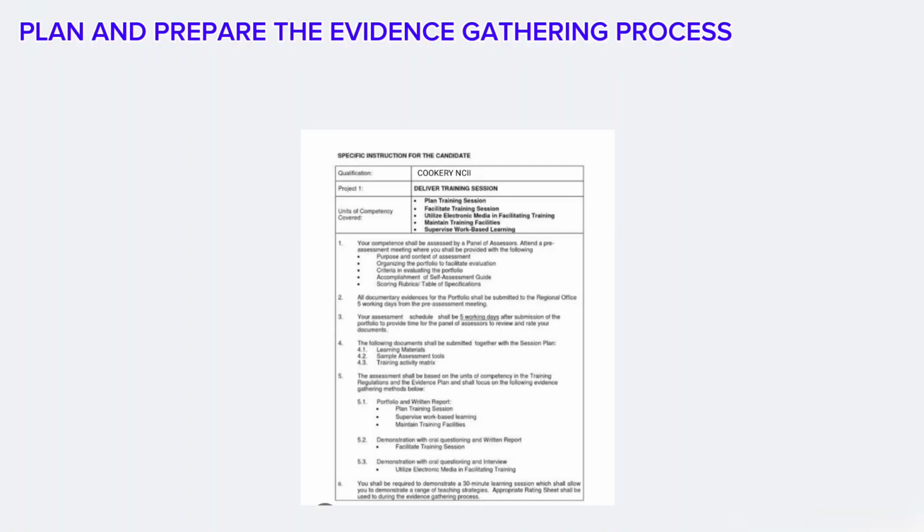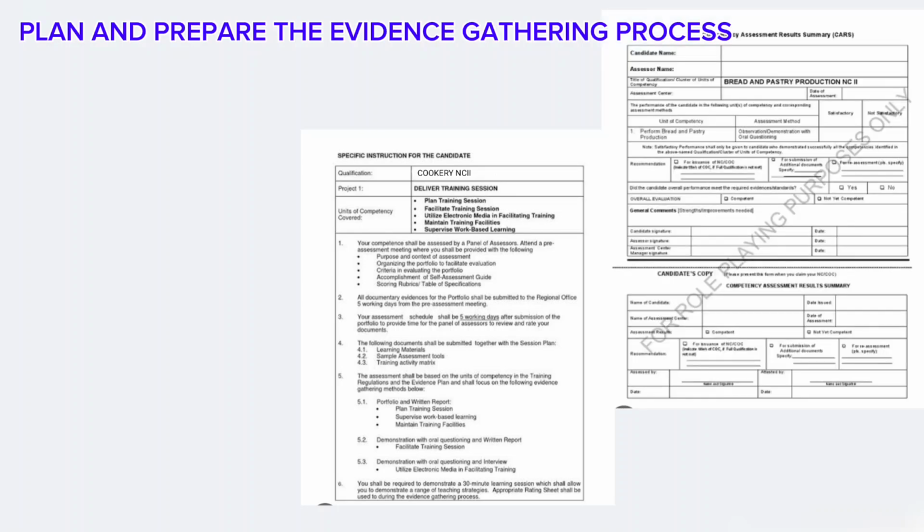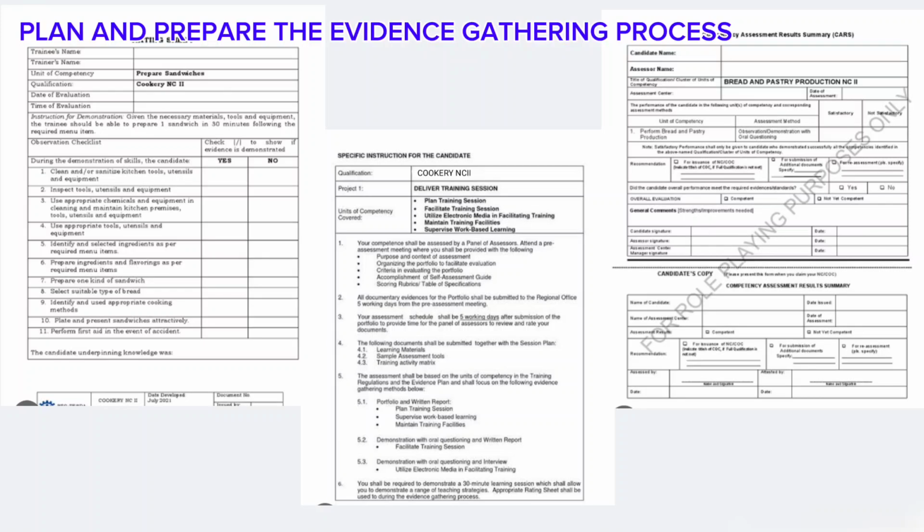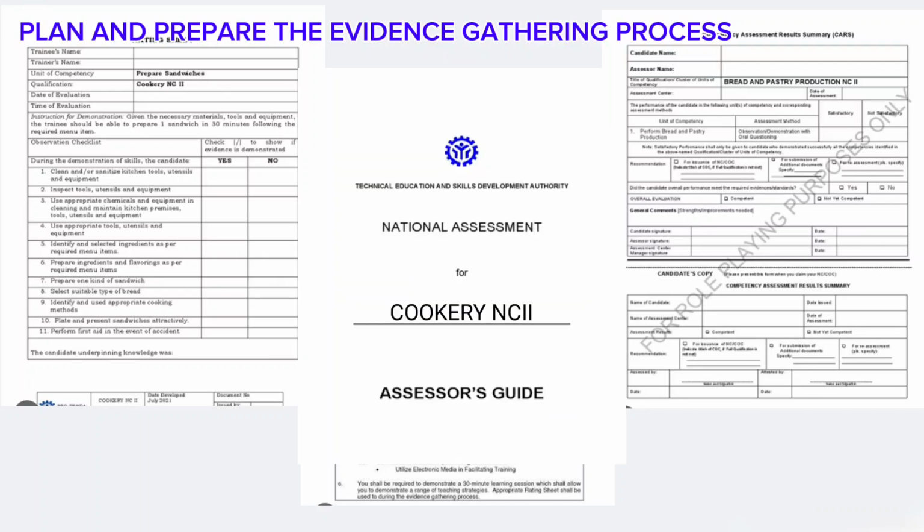Specific instructions to the candidates, prepared according to the number of examinees. Competency assessment results summary, also corresponding to the number of candidates. Rating sheets will be used to document the candidate's performance. One copy of the assessor's guide, which provides detailed instructions for conducting the assessment.